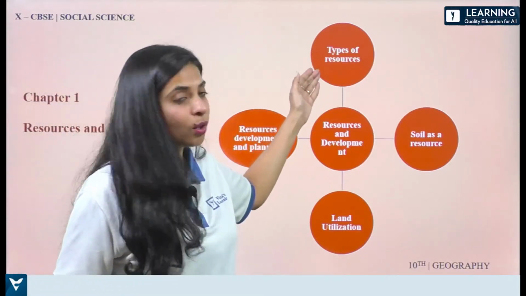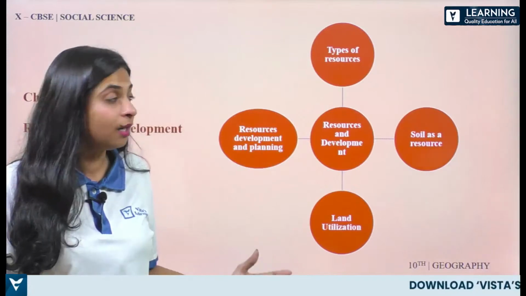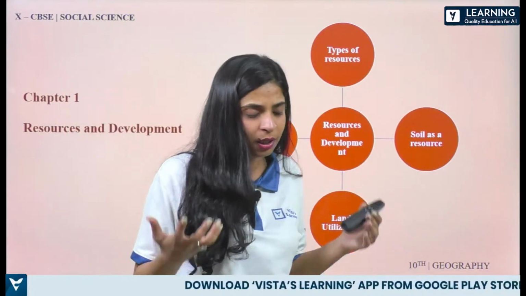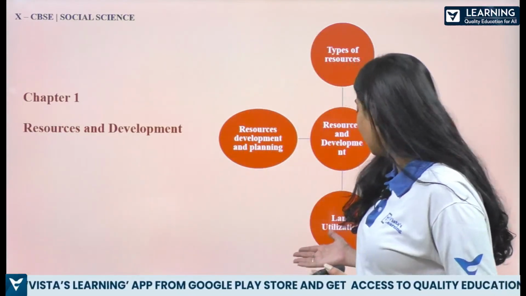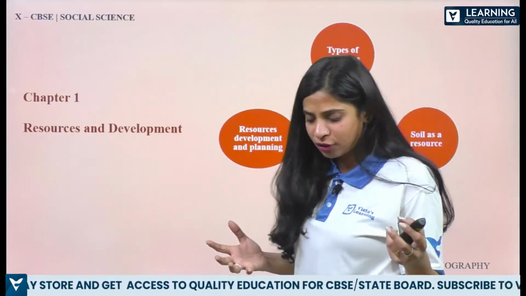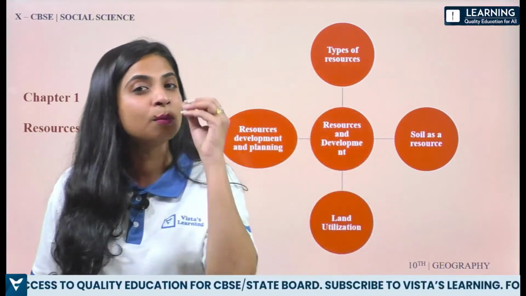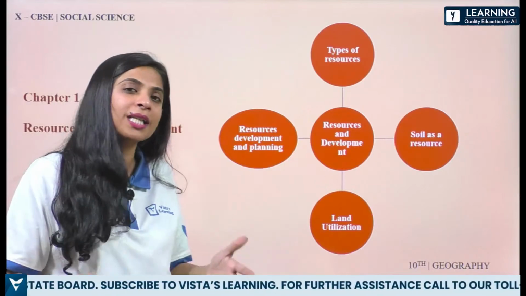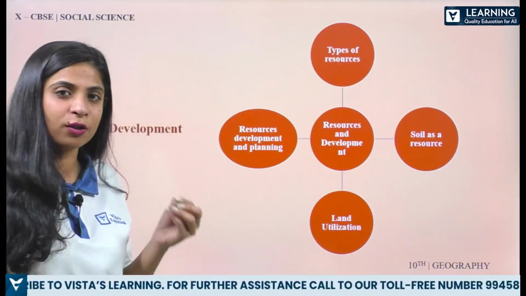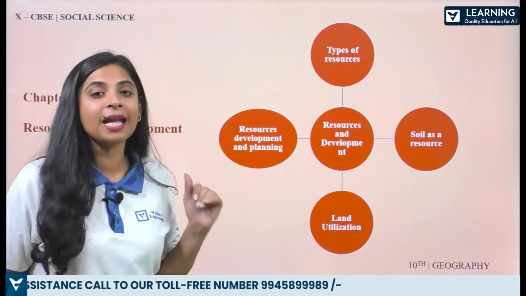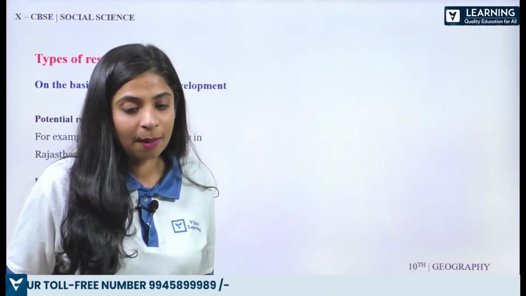Types of resources, that is, how many kinds of resources there are, and then soil as a resource, because soil is very important. We do our agriculture activities because of the soil. Then we have land utilization, basically how to utilize our land in the most efficient and effective way, so that we are not exploiting the resources and are using them in a sustainable way. Then the last concept, resource development and planning. So with this we move ahead.